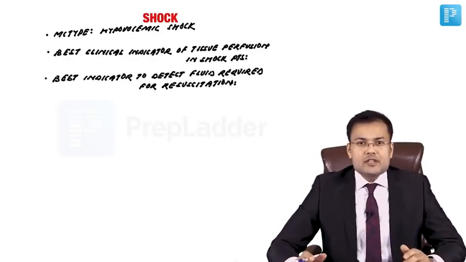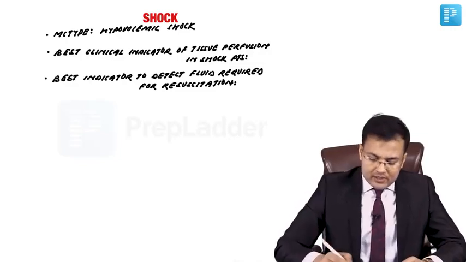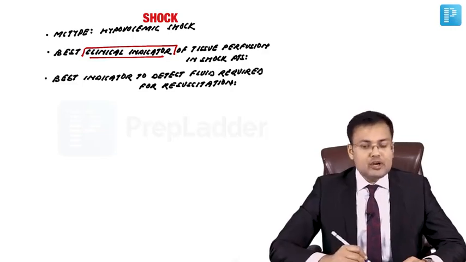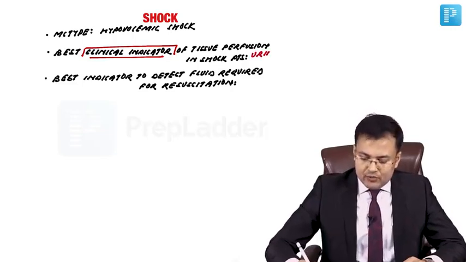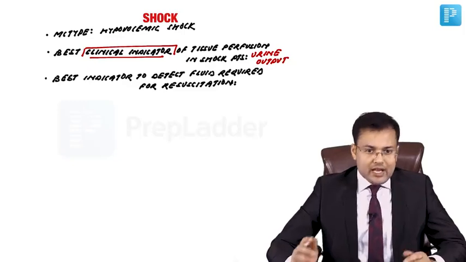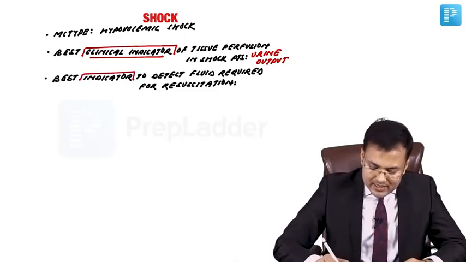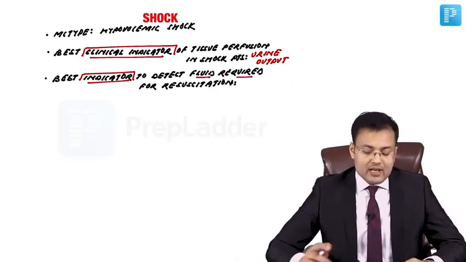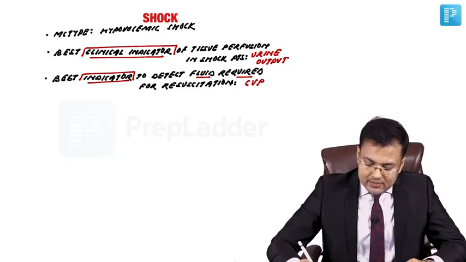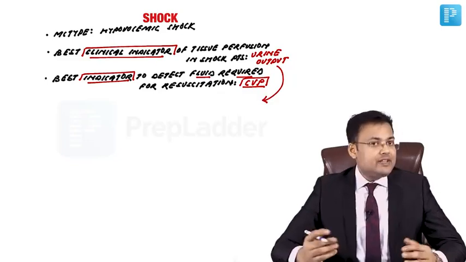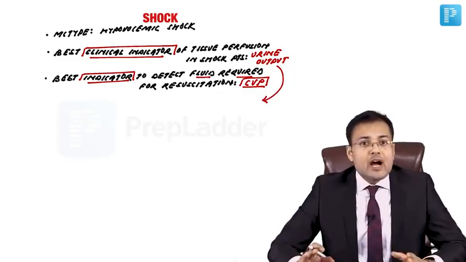There are two one-liner questions which are asked in relation to shock. What's the best clinical indicator of tissue perfusion in shock patients? And this is urine output. Best clinical indicator for tissue perfusion in shock patients, that's urine output. And if the question is asked what's the best indicator to detect fluid required for resuscitation, that is central venous pressure, CVP.